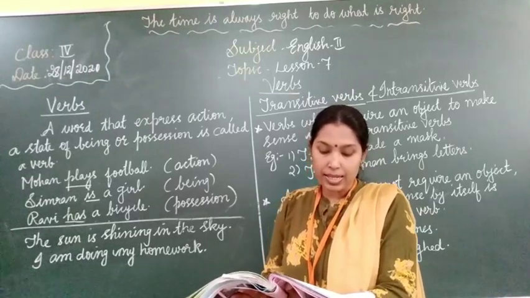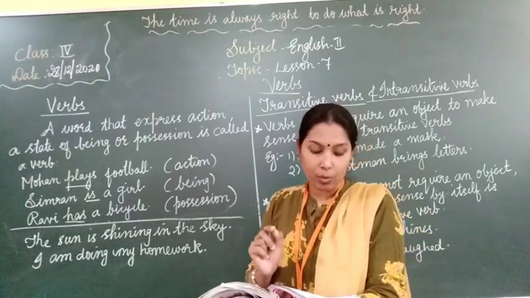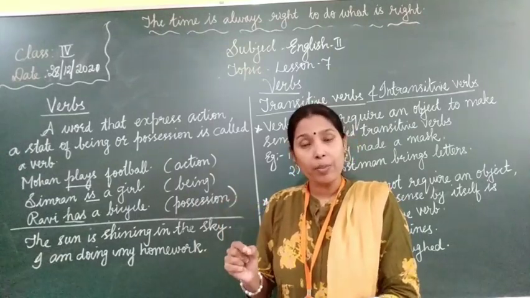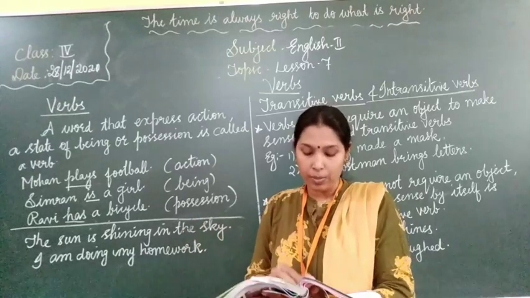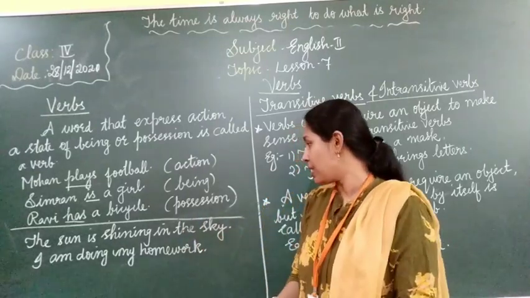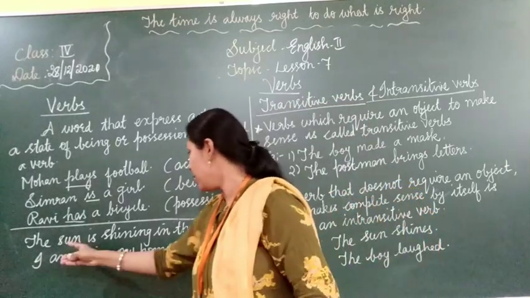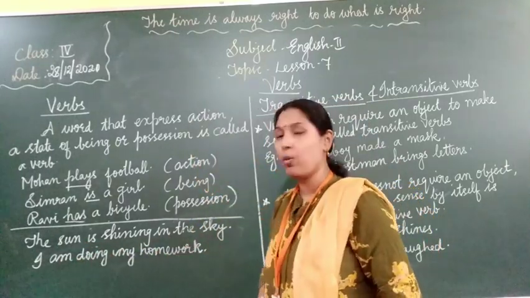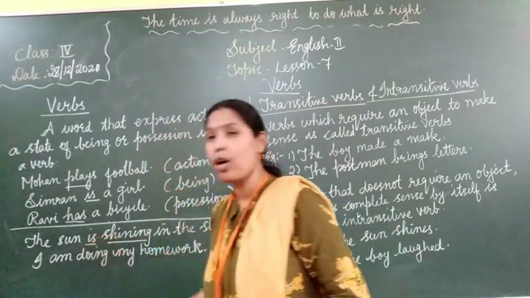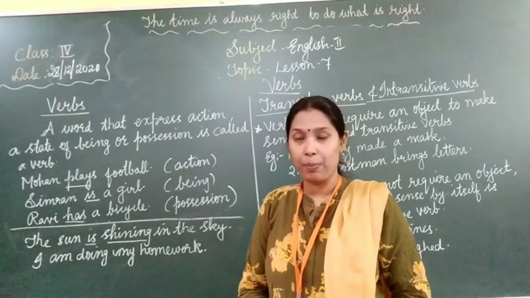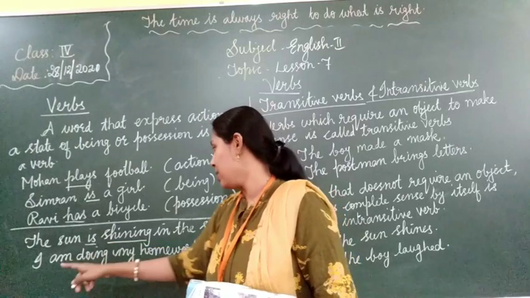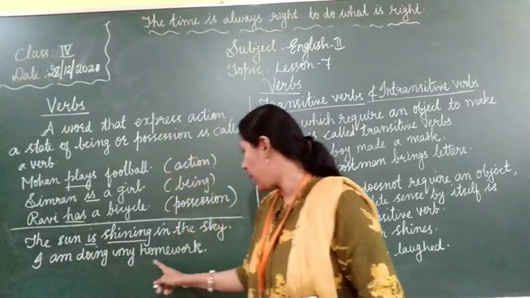Auxiliary verbs tell us the time of action. Helping verb will be there along with the main verb and it tells us the time of action. See the example. The sun is shining in the sky. What is the verb here? Shining, right? And is what? The auxiliary verb or helping verb. Okay? It shows what? It is in what tense? Present tense.